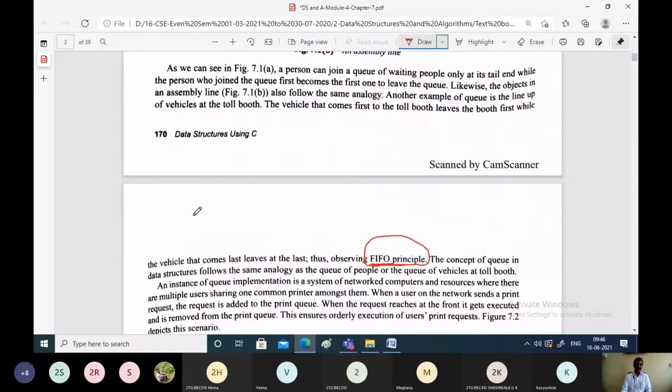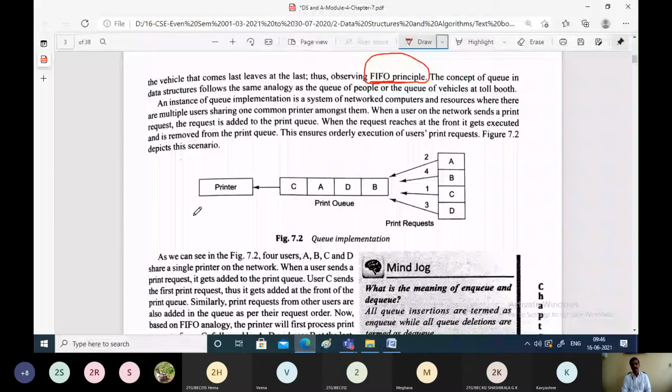Now, one practical example in case of computer system, or some practical scenario, what we can assume here is where queues are useful. So let us assume that there are a set of computers which are networked, and some resources are being shared among themselves.